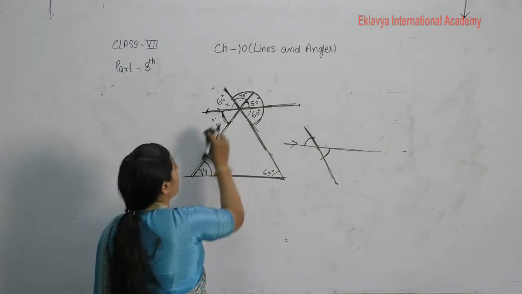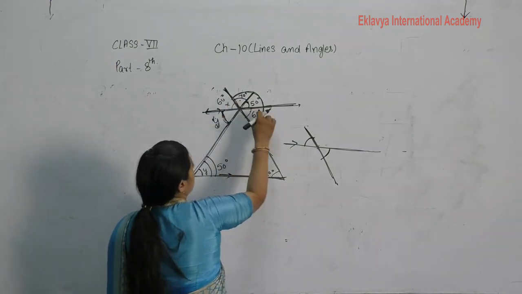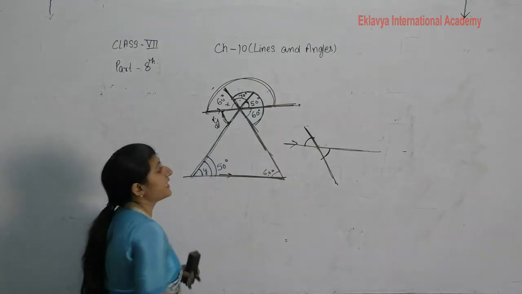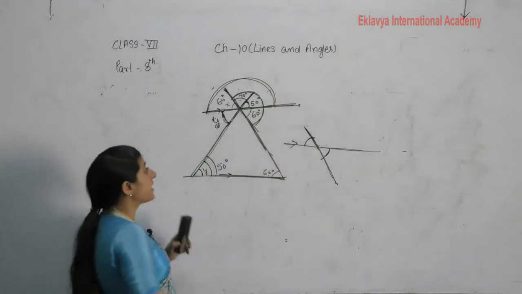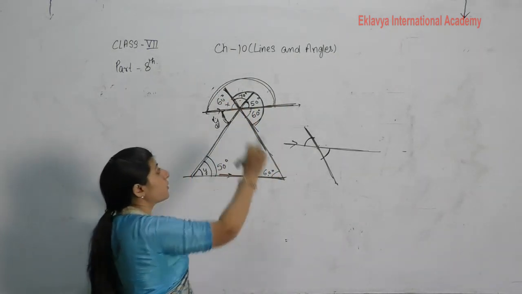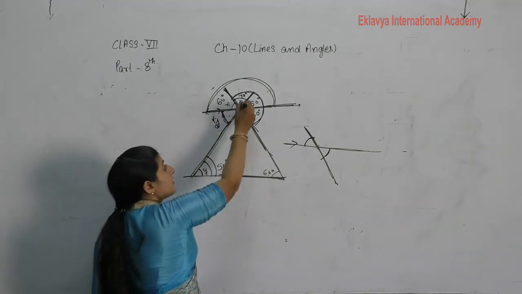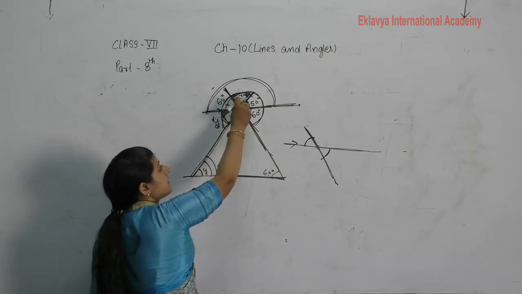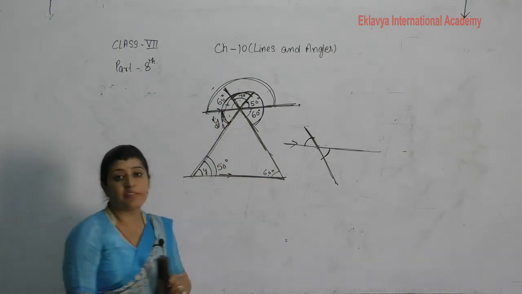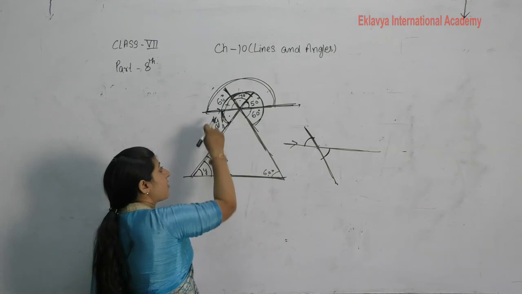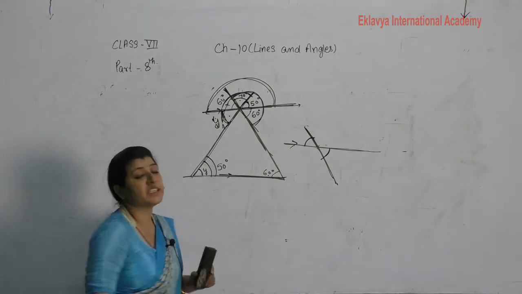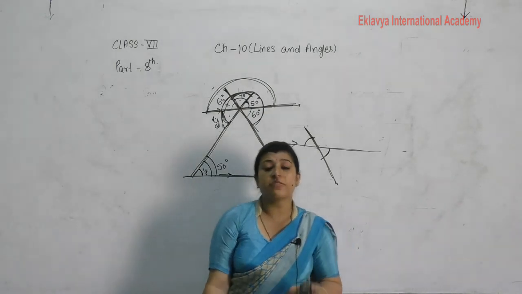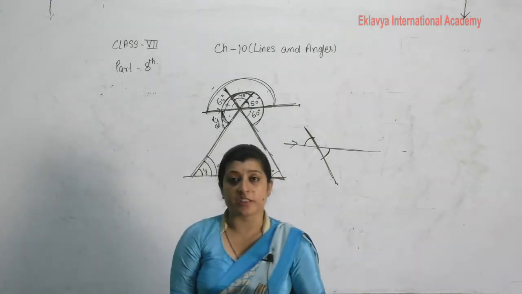You can find it by one more method. Instead of taking the vertically opposite angle, we can take rays standing on a straight line. Then also the sum of all these angles is equal to 180 degrees. Here also we can take rays standing on a straight line. Then 130 plus y is 180, so y is 50. And then we know that these are alternate angles, then this is also 50 degrees. So you can use any one of the methods for solving this type of question.